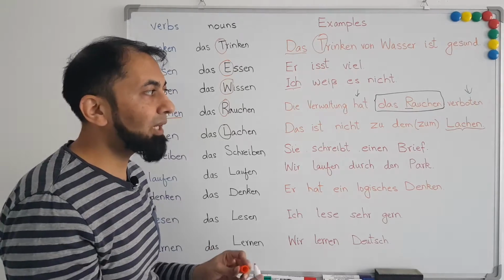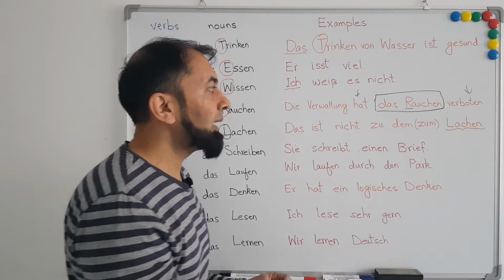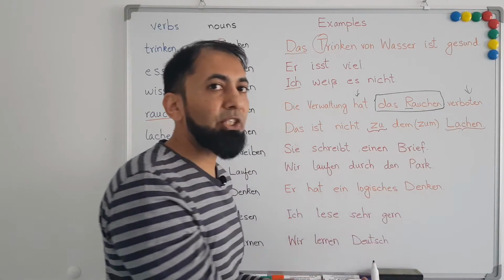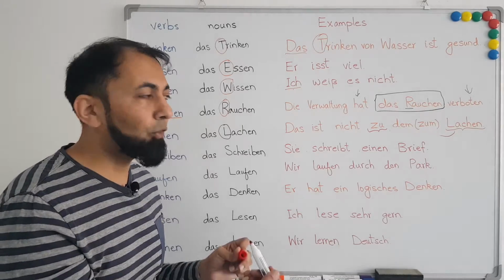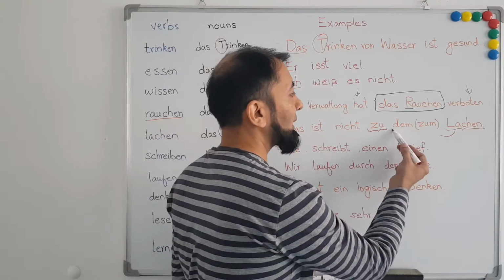Now in this sentence we have used lachen as a noun, and we know that it's a neuter noun, and we have used a preposition zu, which is a dative preposition, and we know that the article of neuter noun in dative case is dem. Therefore we have used dem.